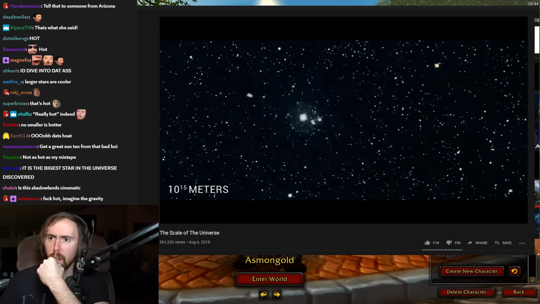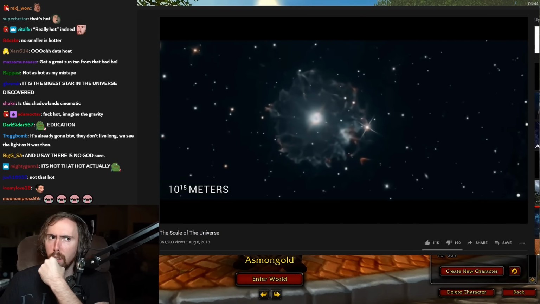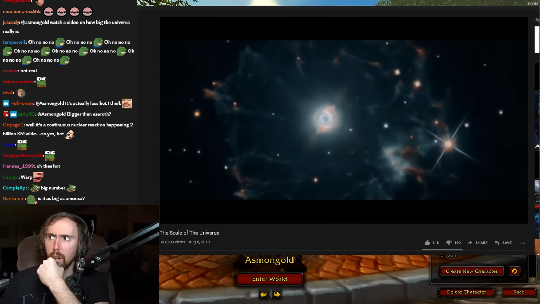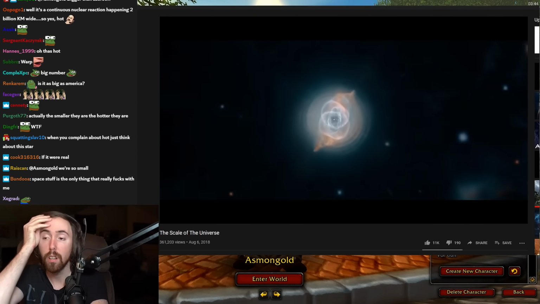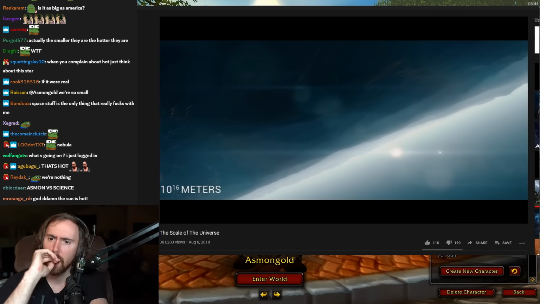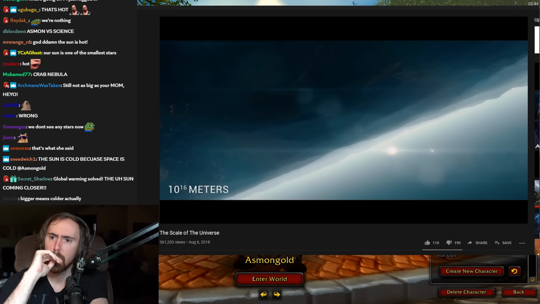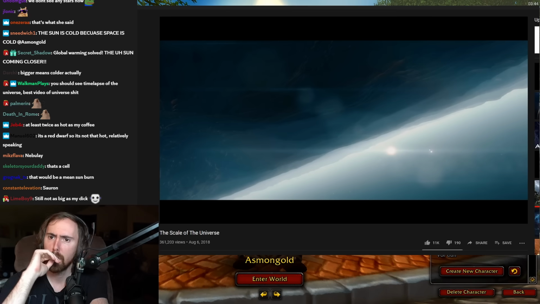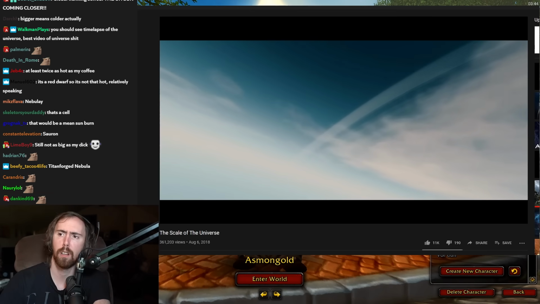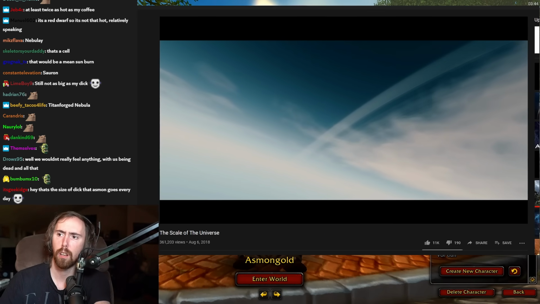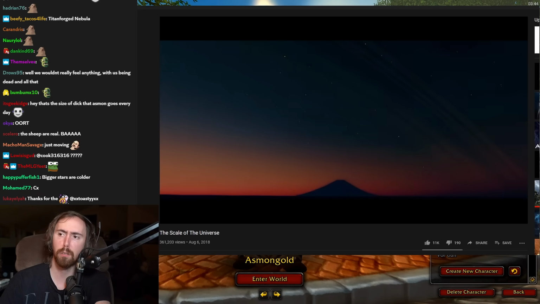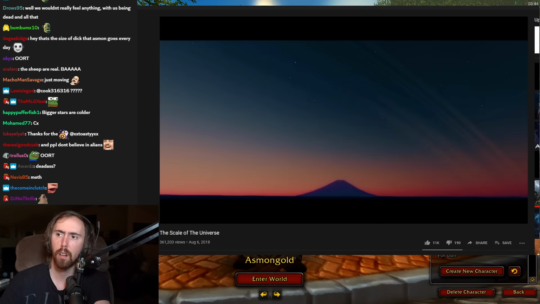Holy fuck. At 10 to the 15 meters, we have the Cat's Eye Nebula, one of the most complex nebulae ever discovered. The entire nebula is nearly half a light year in diameter. Oh my god. At 2 light years away from Earth, we reach the Oort cloud, a region of space filled with water and methane ice. At this far distance, the sun's gravity no longer has an effect on objects past this point. Yeah, I would assume other stars are stronger. Oh shit.